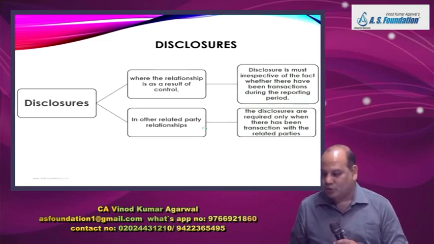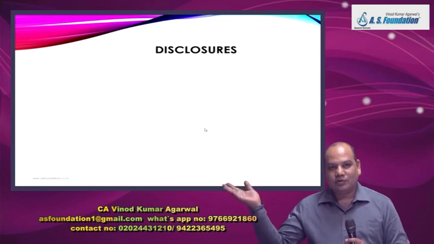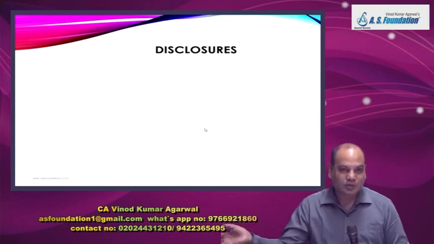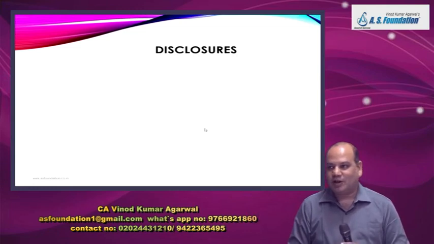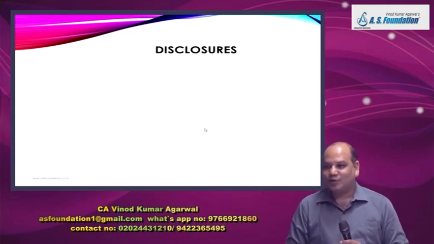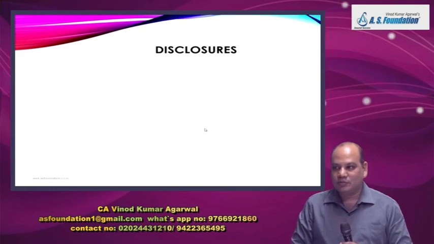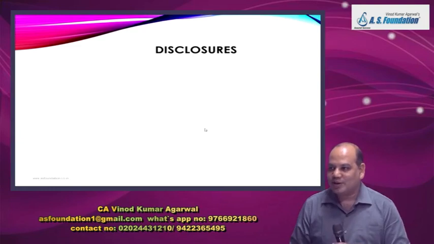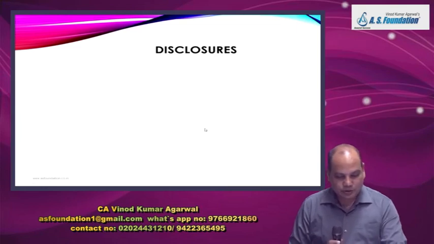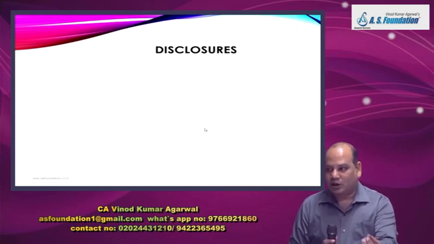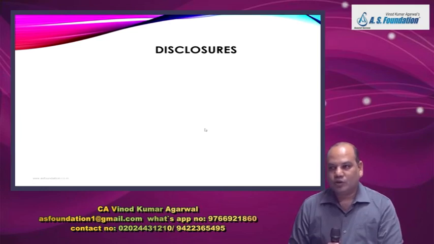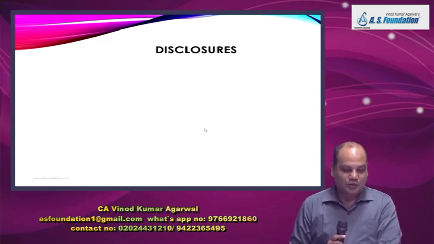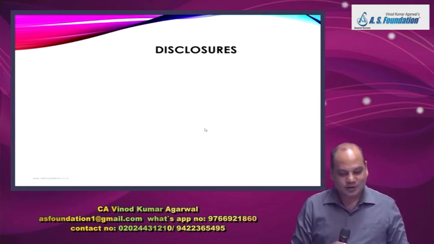Unnecessary if you give disclosure for just namesake, the name of all associates, all other entities where persons in 9A, 9A1 have control, joint control, significant influence, the name of all KMP and their close family members. It does not make any sense unless there is a transaction. Otherwise, in addition to one annual report, you have to also give one directory which will contain the names of all the related parties, which can run into 1,000, 2,000 and 10,000 also.